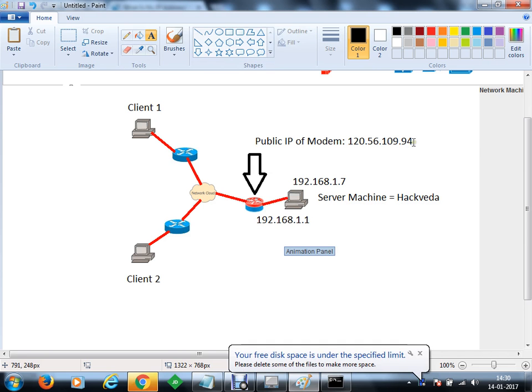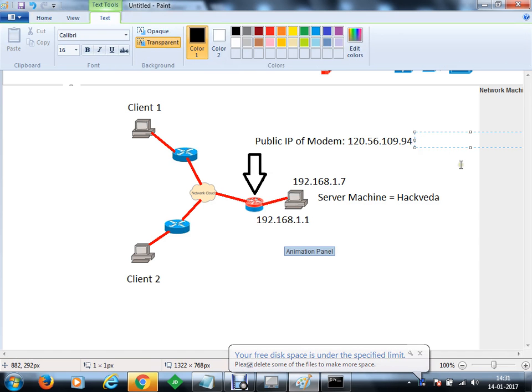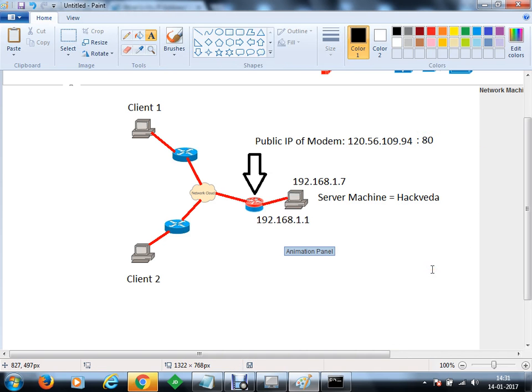Let's say on this modem I would like to listen on port number 80 by default. Okay. Port 80 is the default web server port. According to the RFC, default port number 80 is dedicated for web server. In browsers, if you connect to an IP address and do not specify a port number, that means default 80 will be taken.